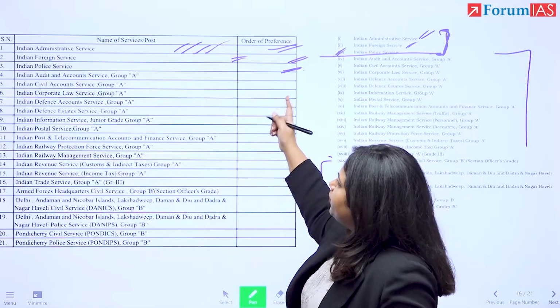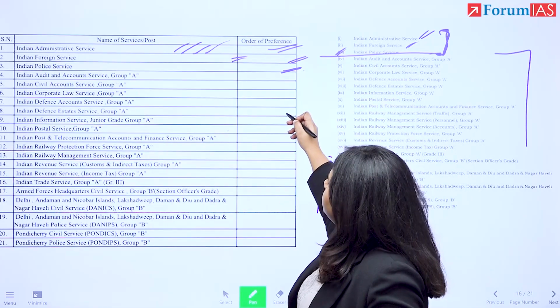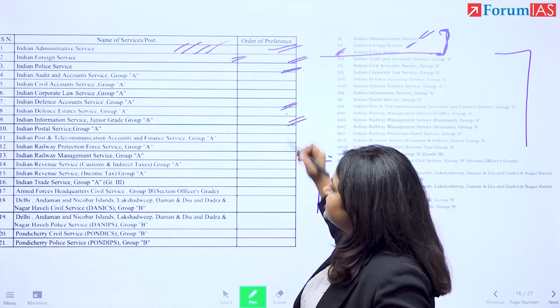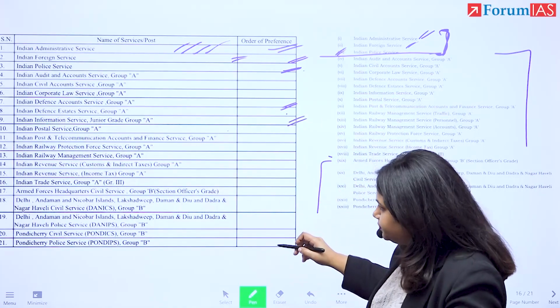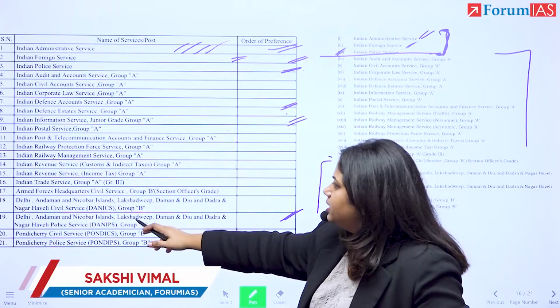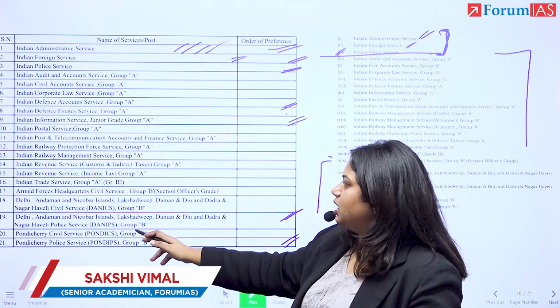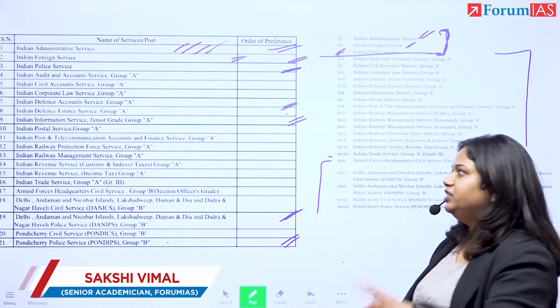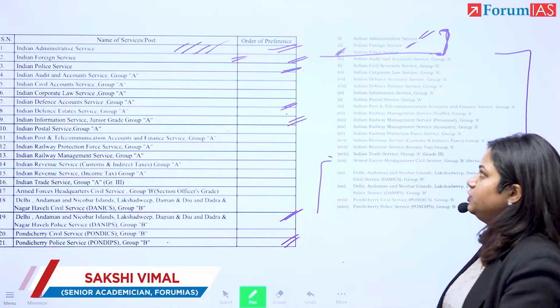The same profile of person would also perhaps be interested in Indian Defence Account Service, Indian Defence Estate Service, and DANIPS and PONDIPS. This is Delhi, Andaman, Nicobar, Lakshadweep, Daman, Dadar, Nagar Haveli Police Services and Pondicherry Police Services. Think of it this way. What am I trying to explain to you?